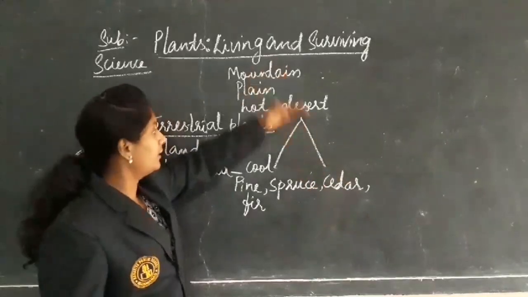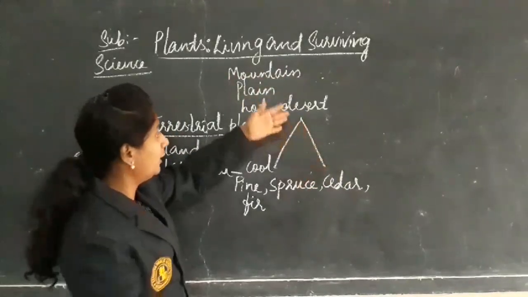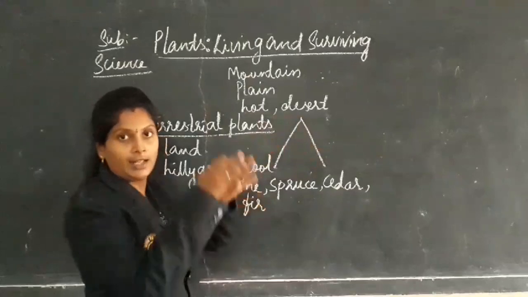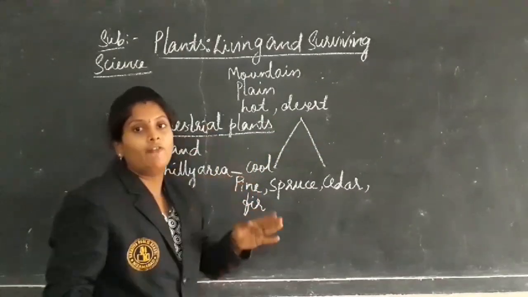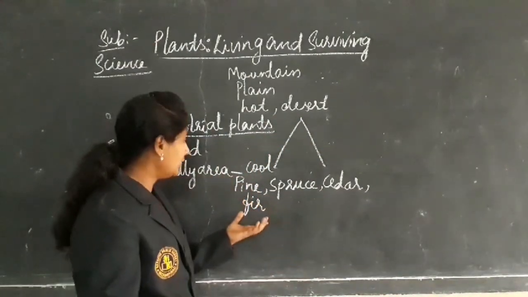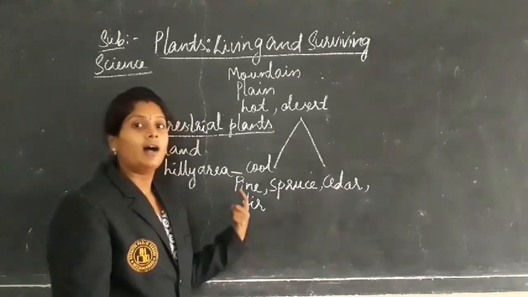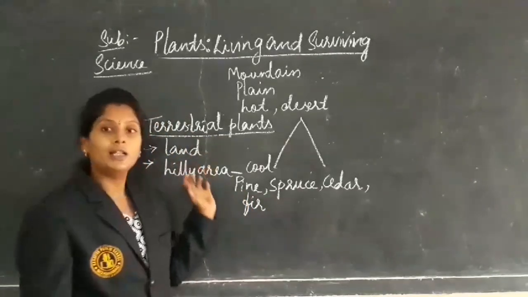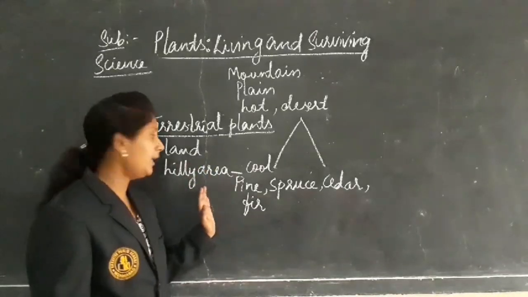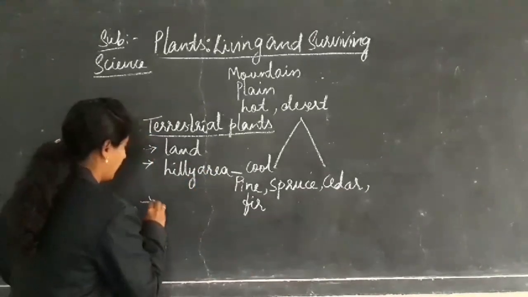Why? Because whatever ice or snowfall falls won't remain on the leaves or tree, it will fall off. That is why these kinds of plants or trees are adapted. That means they live only in the hilly regions. Next, coming to the